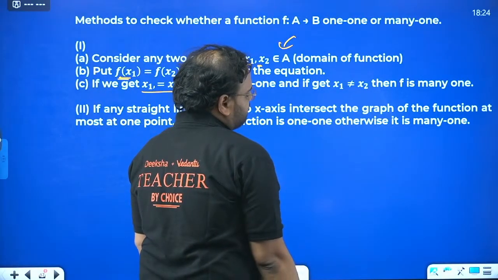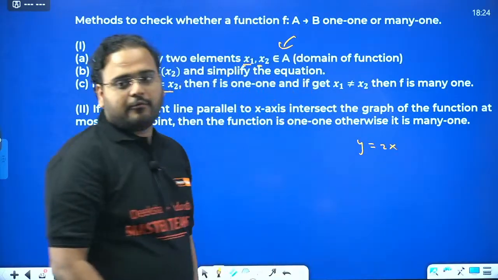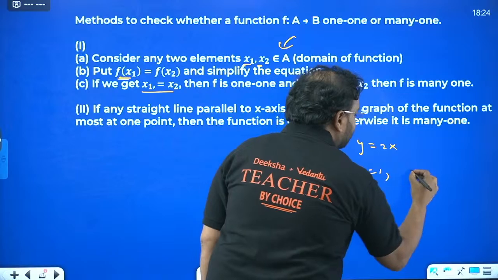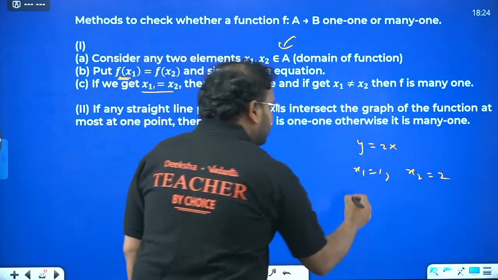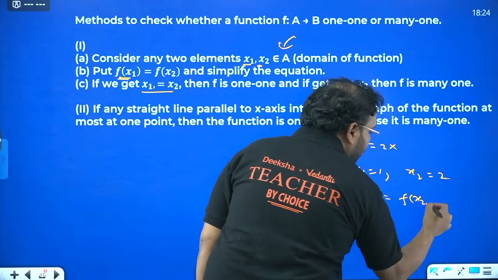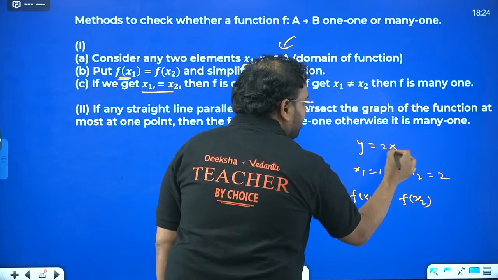Check here. If I write the function y equal to 2x, take here x1 value as 1 and x2 value as 2. And write here f of x1 equal to f of x2. What are you going to do? F is the function, 2 into x.